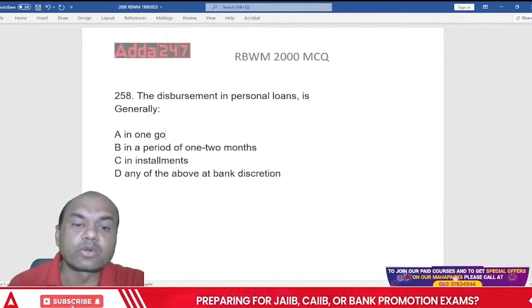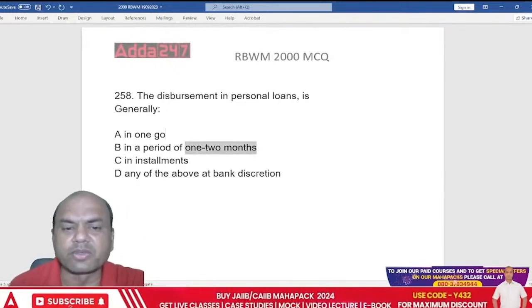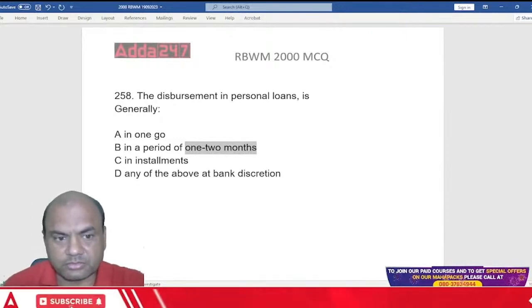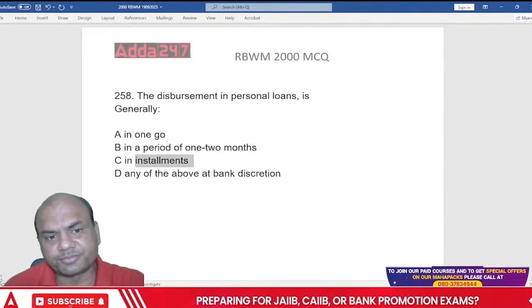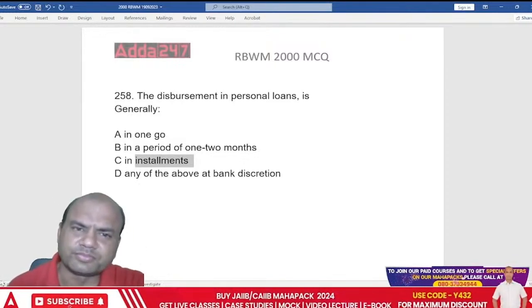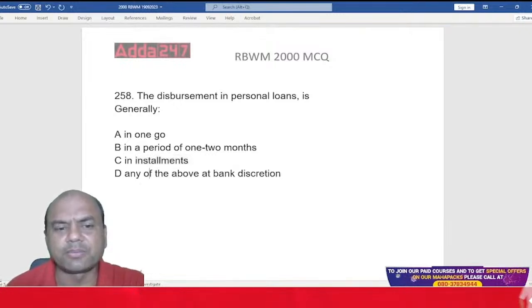Or will I give it in 1 or 2 months? This month 1 lakh, next month 1 lakh. In installments, every month I'll be giving you 50,000. Do I give it like this at the bank's discretion?